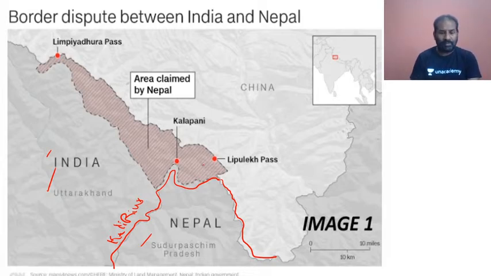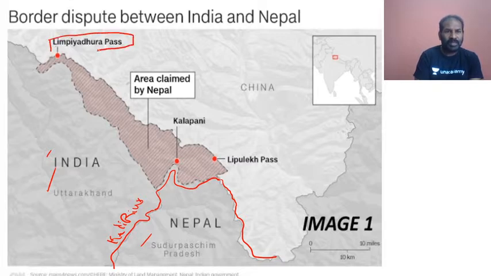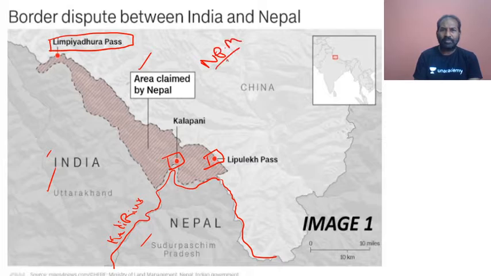But what the new political map has come up with is Limpiyadhura Pass here, and then Kalapani here, and then the Lipu Lake. So these three have been included, as area claimed by Nepal, and are now part of the new Nepal political map. And by the constitutional second amendment bill, it formalizes the territorial dispute between India and Nepal. And what they say is the Kali river actually originates from Limpiyadhura.